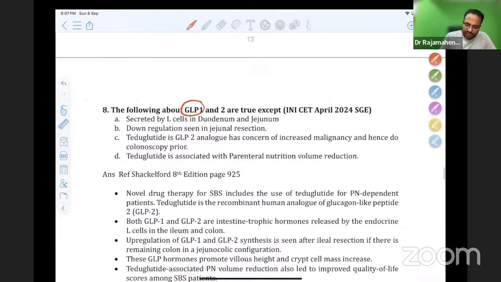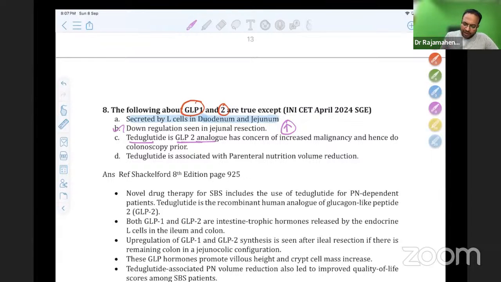So this is again a favorite SG question related to glucagon-like peptide 1 and glucagon-like peptide 2. Both are secreted by duodenum and jejunum by means of L cells. So these are elevated, not down-regulated. They are increased in jejunal resection. When I do a jejunal resection, GLP-1 and GLP-2 are increased. So therefore, they found out by increasing GLP-1 and GLP-2, there is an enterotropic factor. Enterotropic means small bowel grows because of this. Therefore, teduglutide, a GLP-2 analog, has been used for short bowel syndrome.